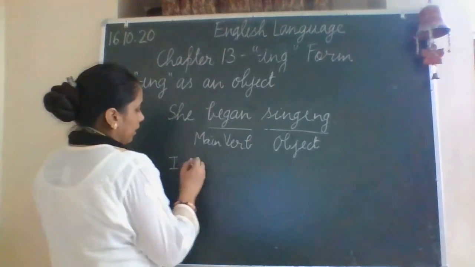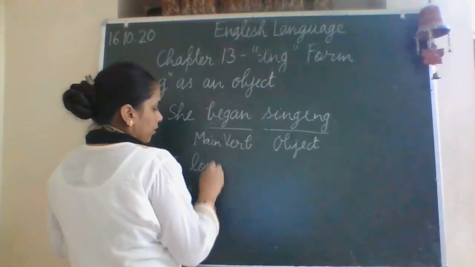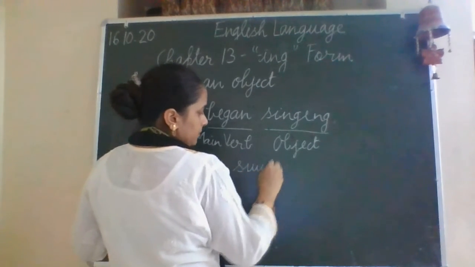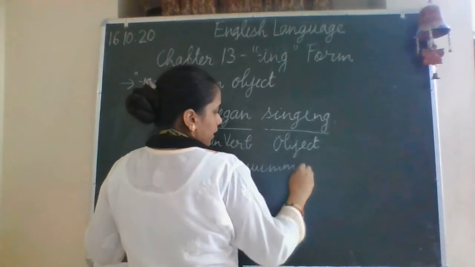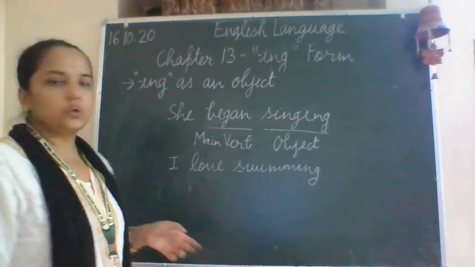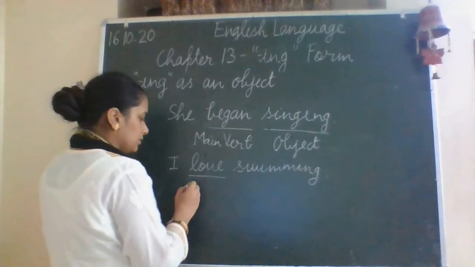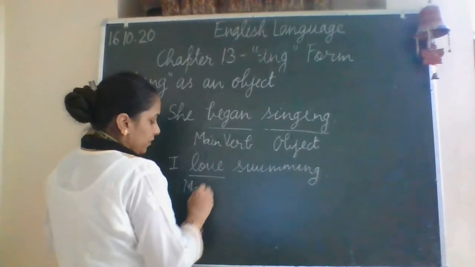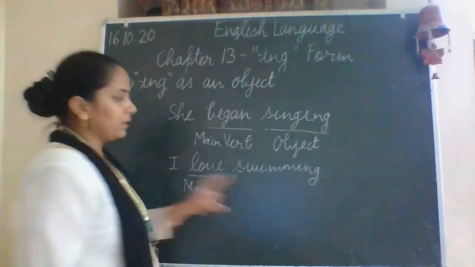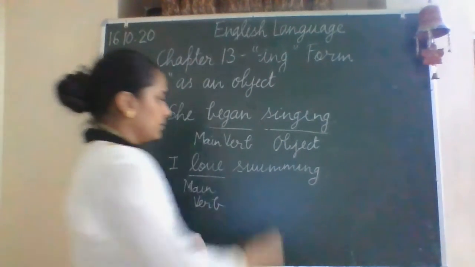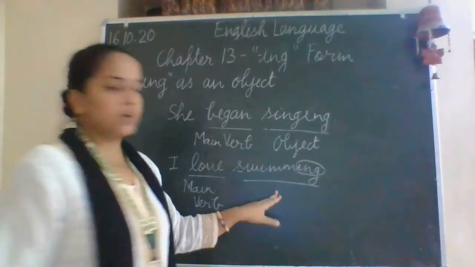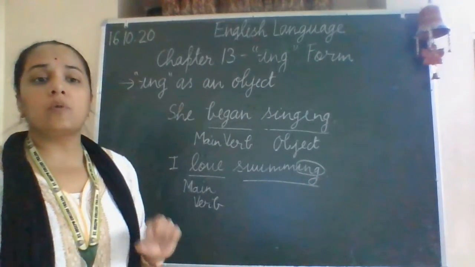"I love swimming." Here also you can see that love is the main verb of the sentence, whereas swimming, since ing is added here, is the ing form of the verb.